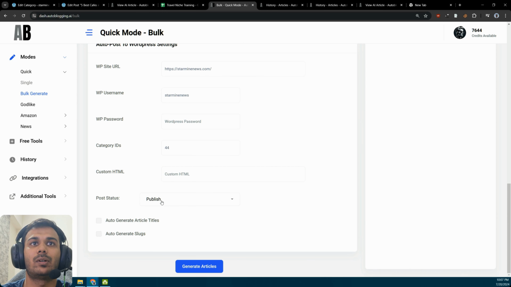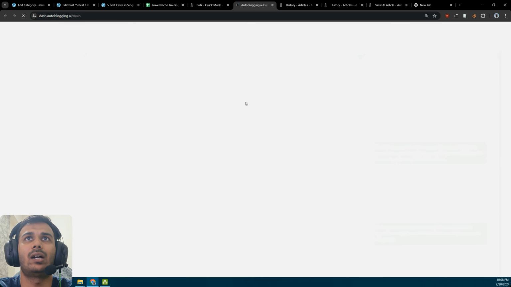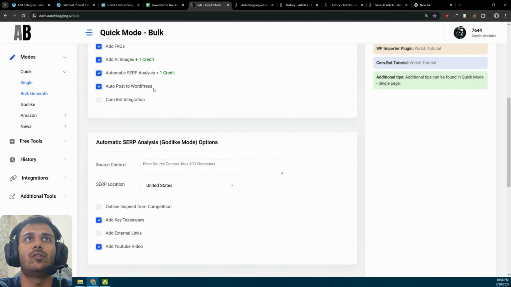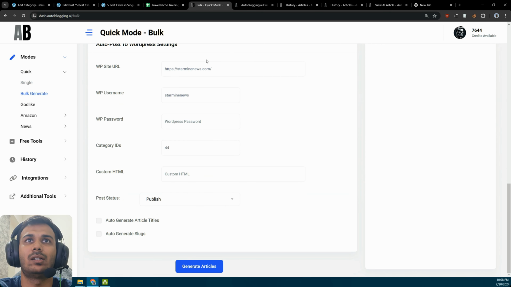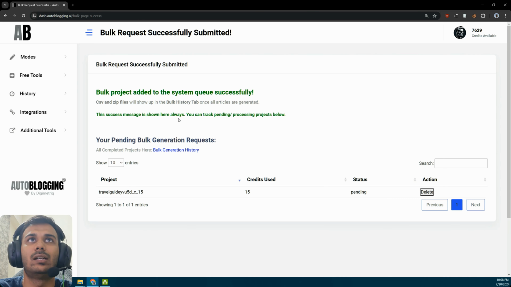Post status, you can put it as publish or draft. And you can also auto generate titles or slugs. Again, everything here is the same options like whatever we had in single mode. And the only difference is we have this new form called auto post to WordPress, and you can automatically publish it on your site. Now I'll simply fill out the password on my other screen and then hit generate article.